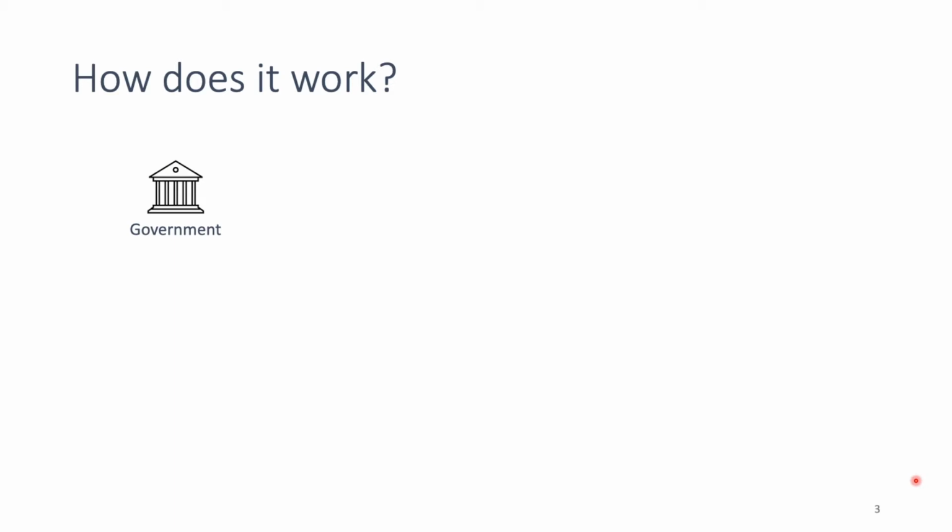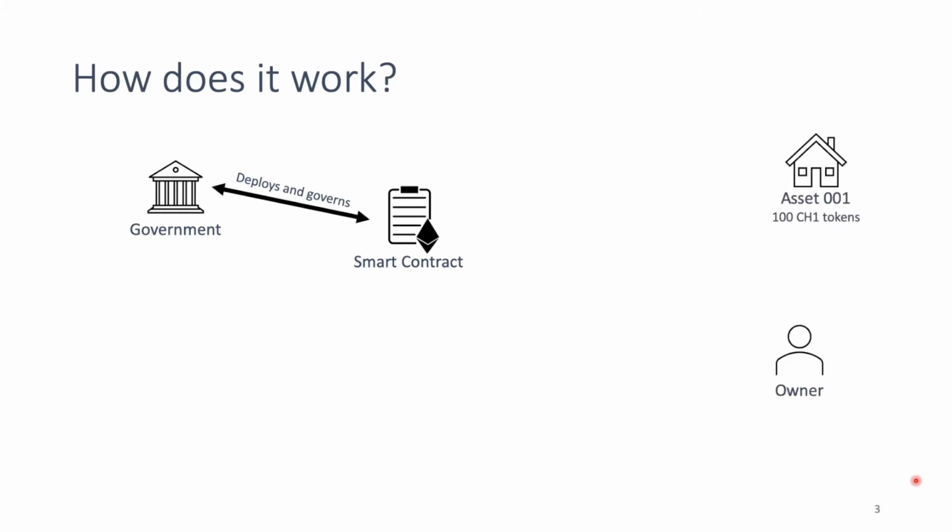Well, basically imagine that you have the government, which is in charge of titles for properties, and what they want to do is use and deploy our smart contract. And let's say you have an asset, which can be a house, an apartment, anything, and they want to tokenize it for 100 CH1 tokens. And you also have the owner.